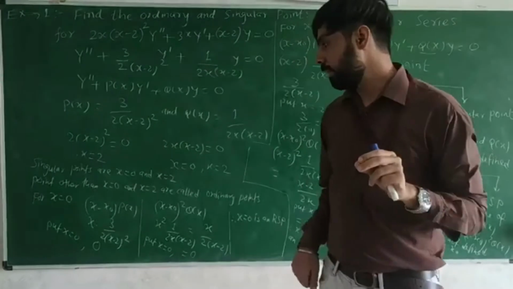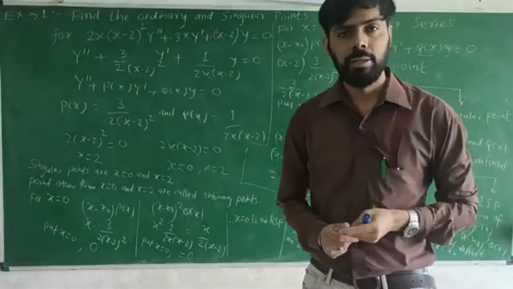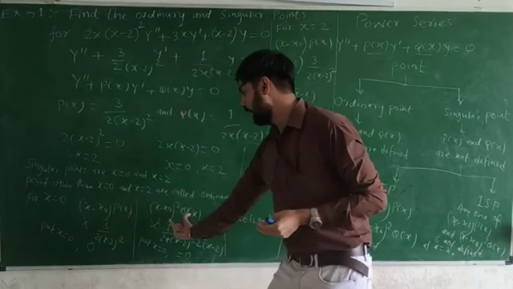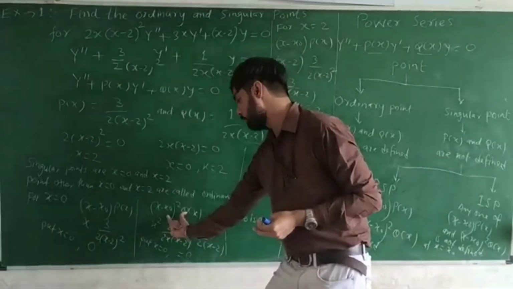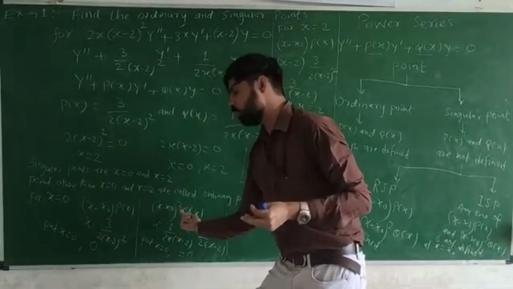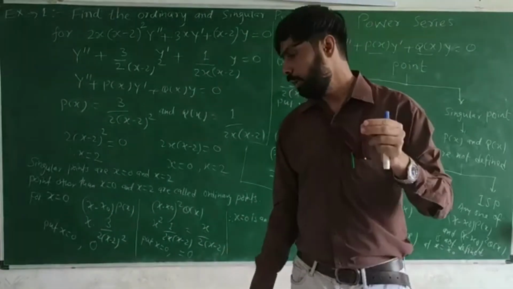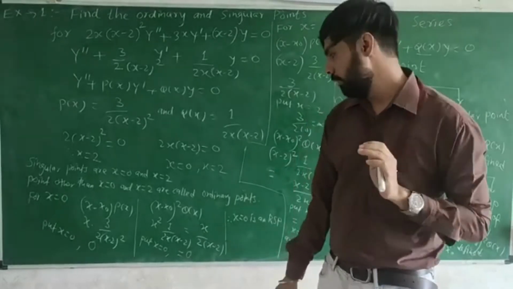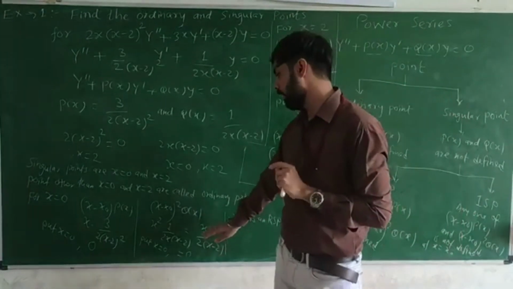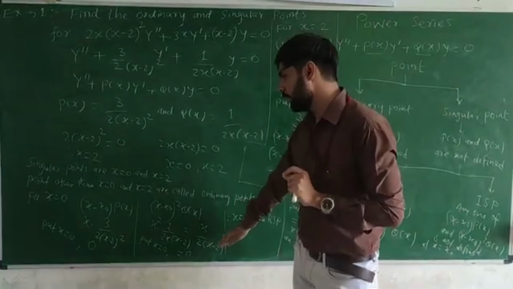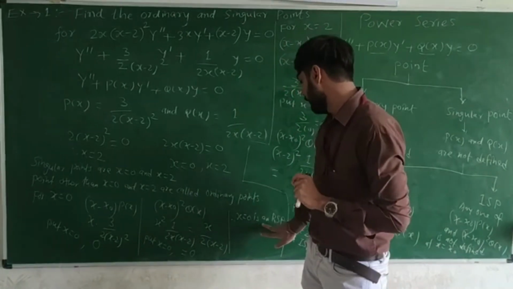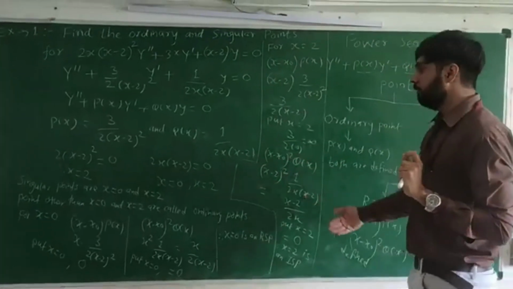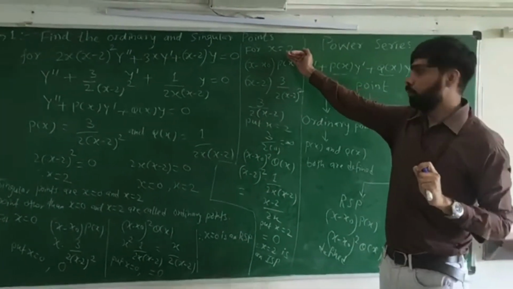As per the definition we have studied, if these two, x minus x0 times p of x and x minus x0 whole square times q of x, are finite at a particular point, then that point is called a regular singular point. So by definition I can say that x equal to 0 is a regular singular point. Clear? After that, we will discuss the point x equal to 2.